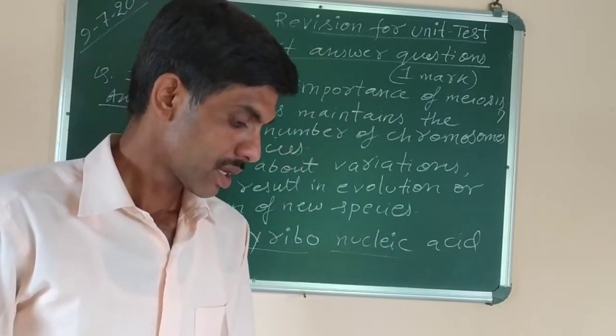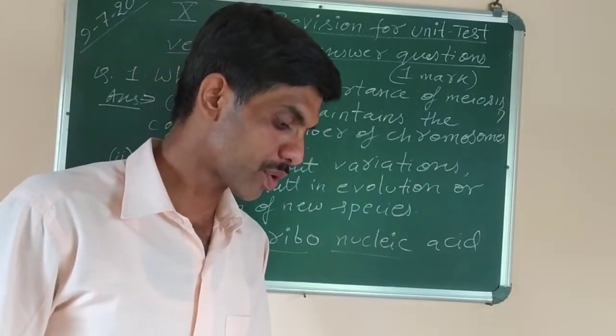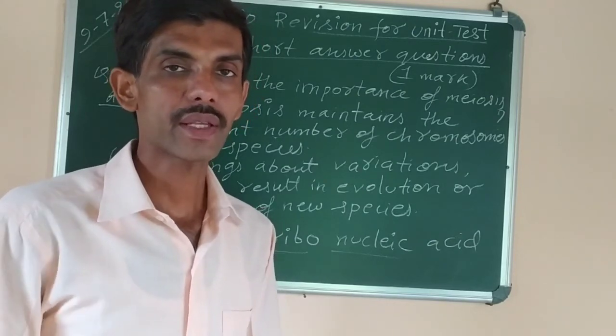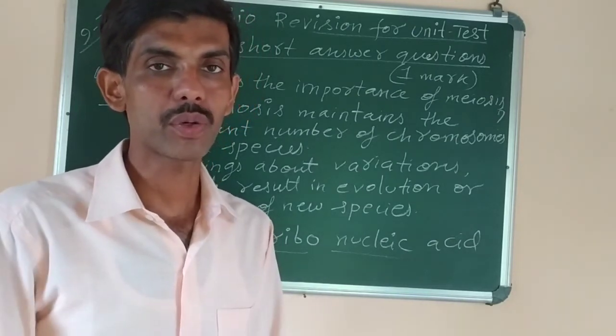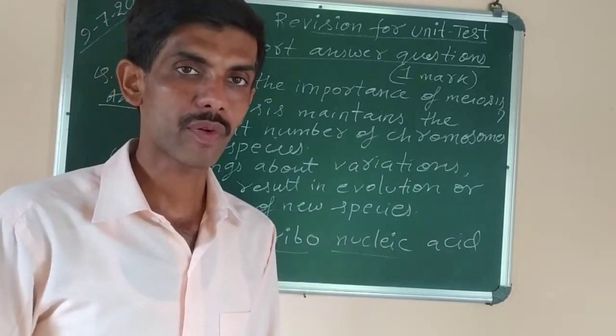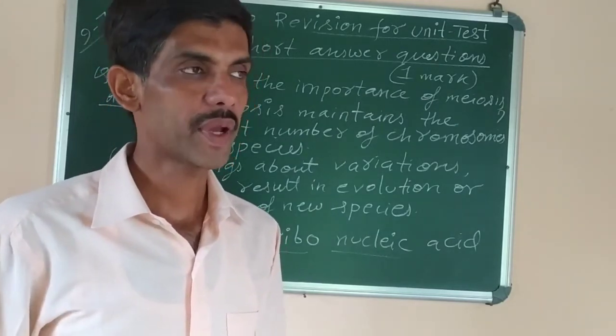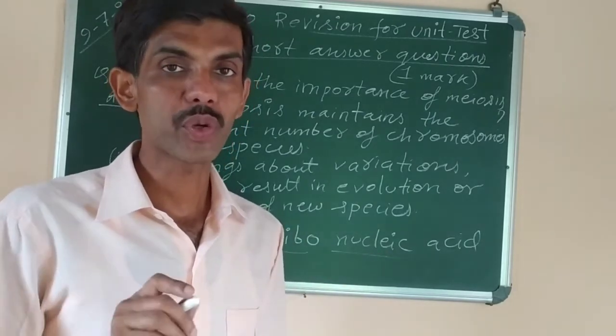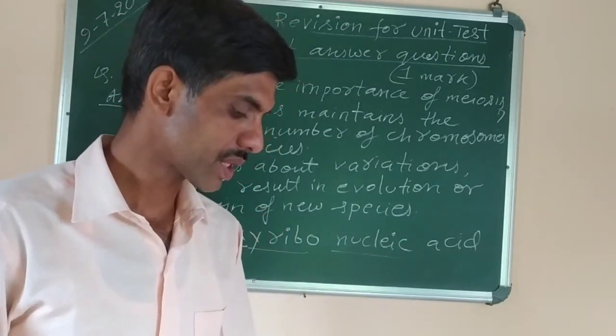Then next, gametes have a haploid number of chromosomes. Give reason. Because during fertilization, the gametes will fuse to form the diploid number of chromosomes in the individual. Like male gamete, sperm cell and egg cell, n plus n, will fuse to form 2n, that is diploid set of chromosomes in the zygote.